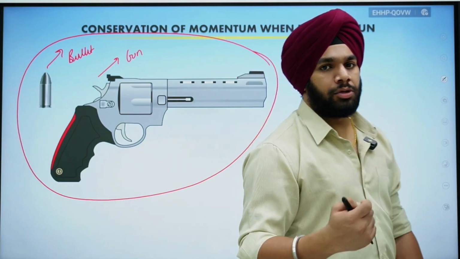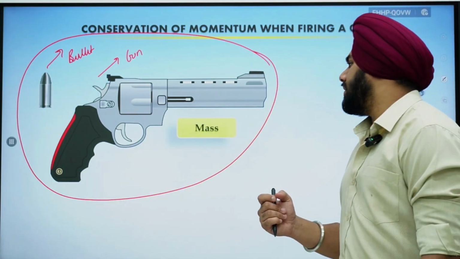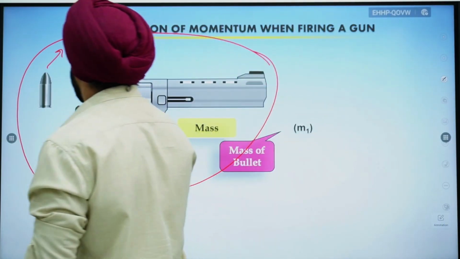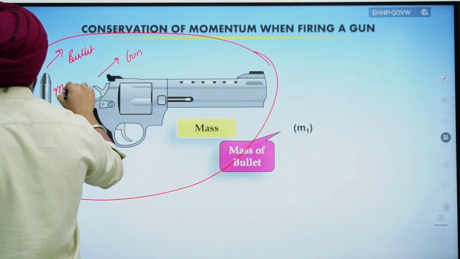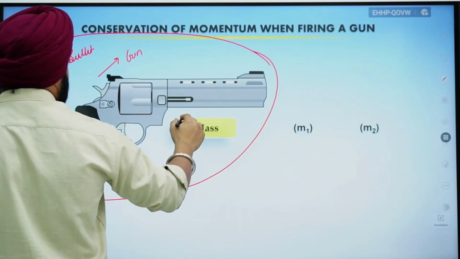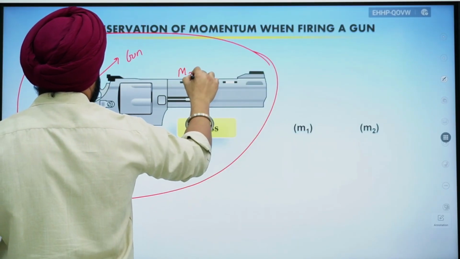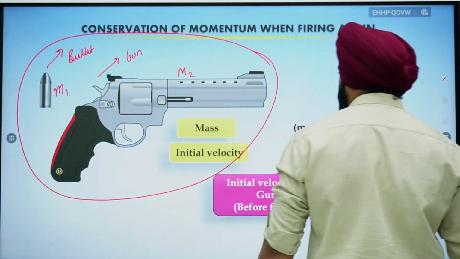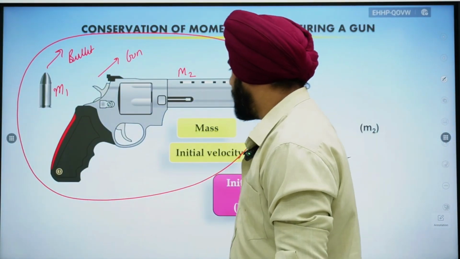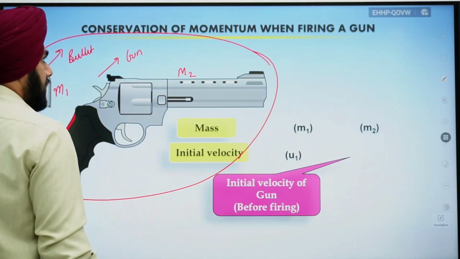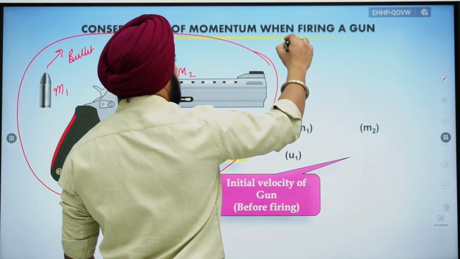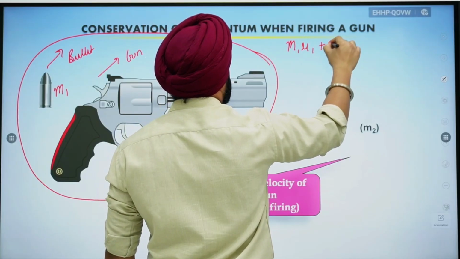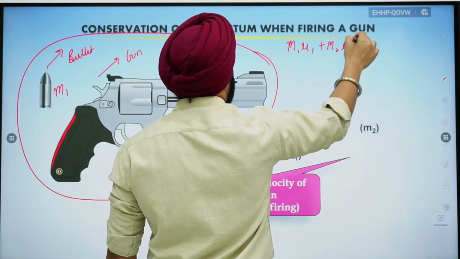Okay, so what happens when we fire a gun, right? So this is the mass of the bullet m1, mass of the gun m2. Okay, so when we fire it, obviously initially the bullet was at rest and the gun was also at rest. So if I write the initial momentum, it will be m1 u1 plus m2 u2. Getting my point?